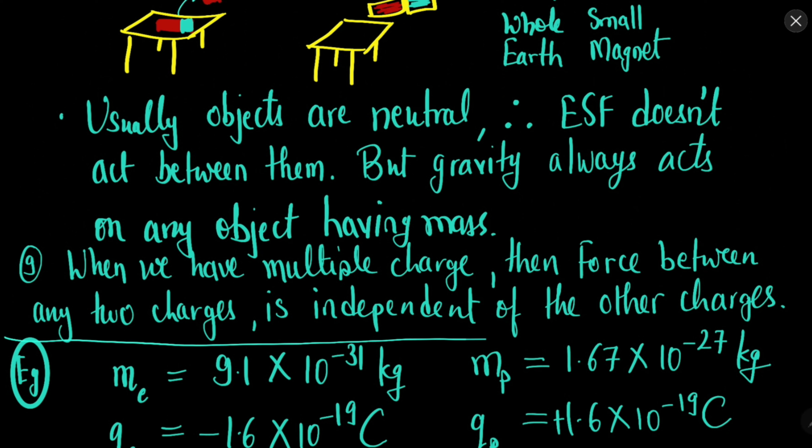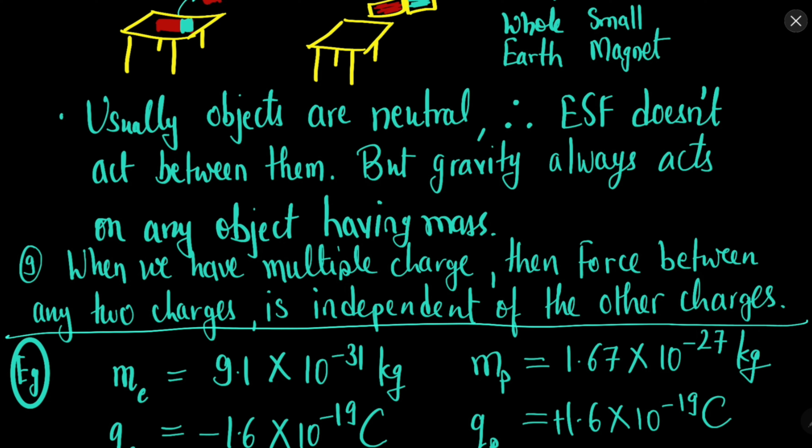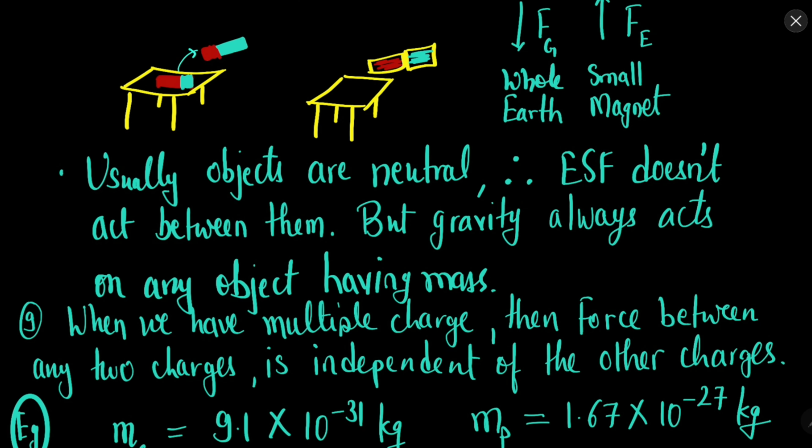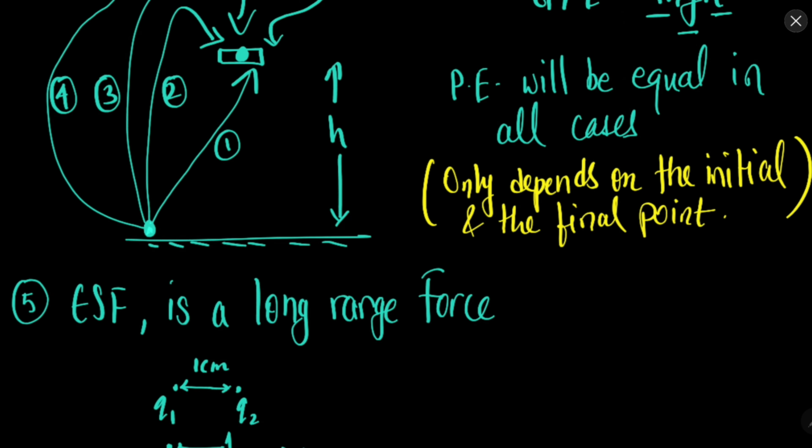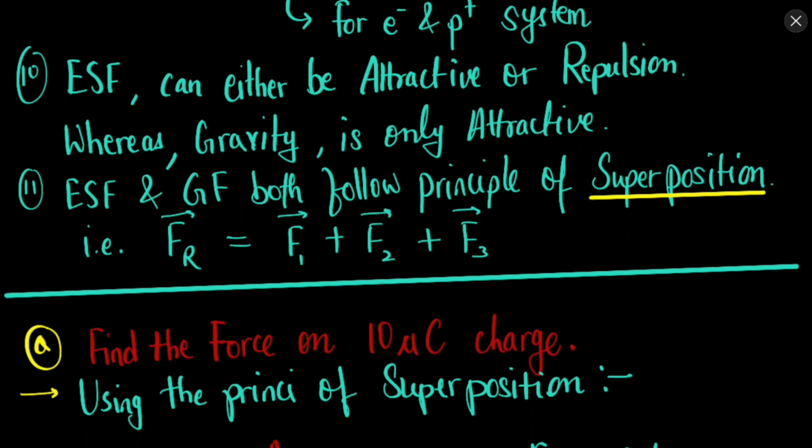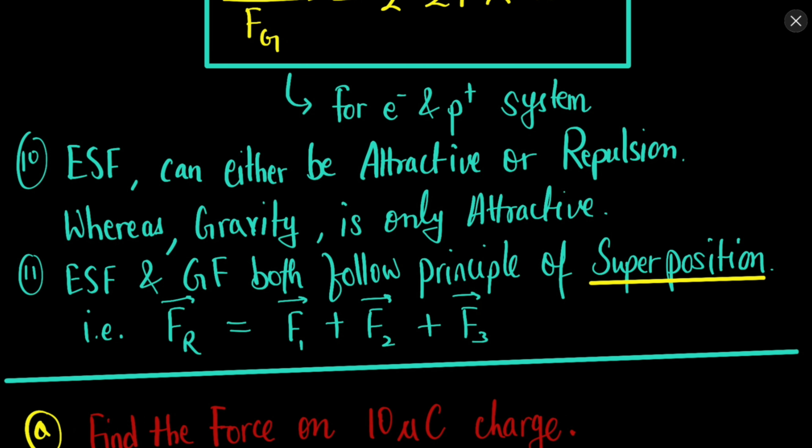Now we will discuss a few things after this. Just remember that these are the characteristics of electrostatic forces. One more characteristic is that electrostatic force can be either attractive or repulsive, whereas gravity is only attractive. Electrostatic and gravitational force both follow the principle of superposition.